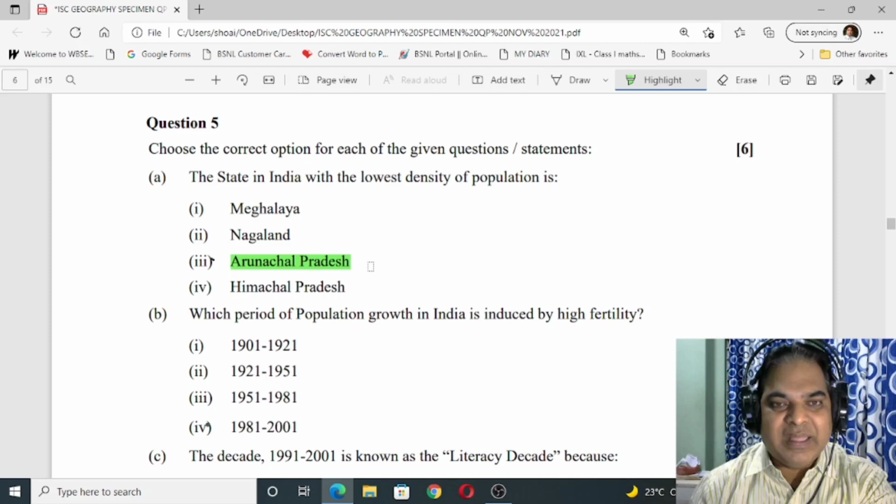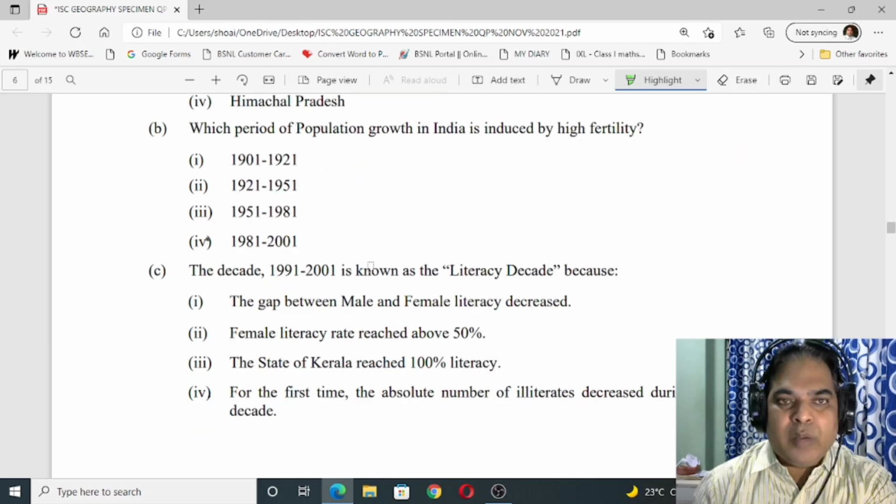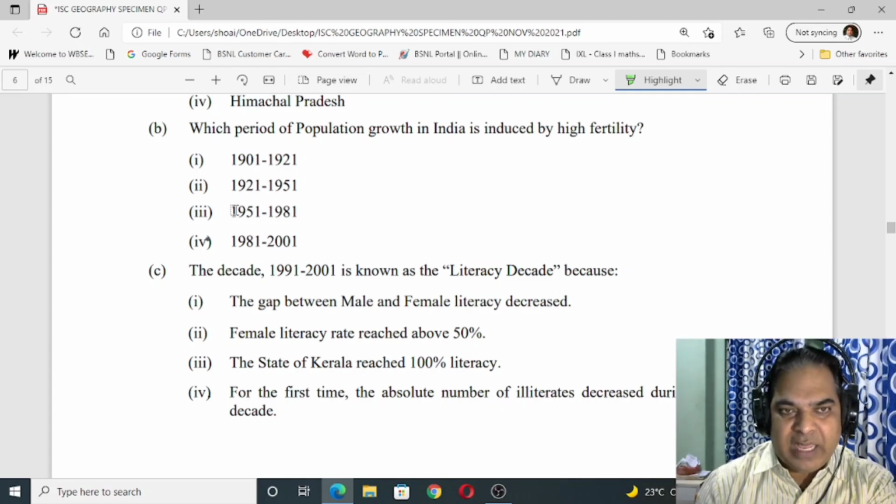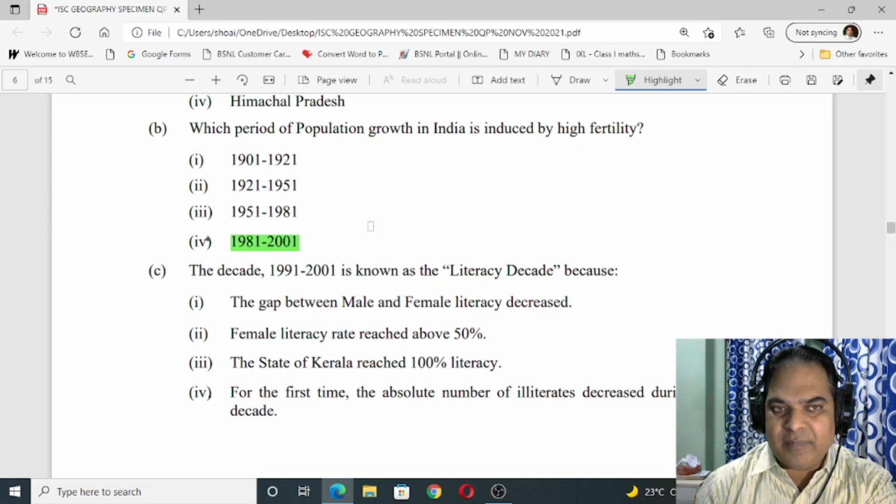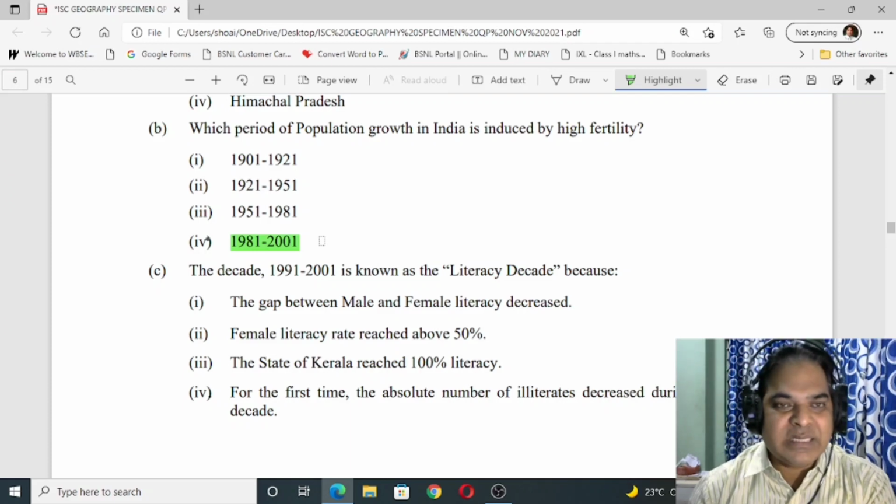Then B, which period of population growth in India is induced by high fertility? In the earlier video, I marked this one, but no, this is not the right one. This is the correct one, 1981 to 2001. Now next, number C.